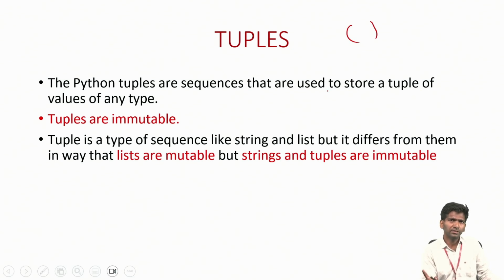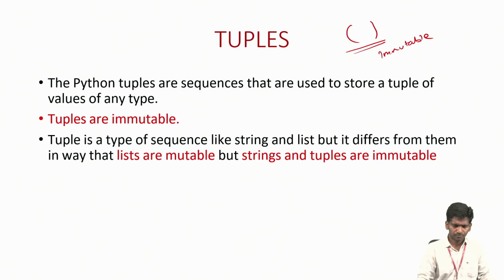Lists are indicated by square brackets. Okay, so tuples are immutable. That means we cannot perform any adding element, removing element, deleting element, pop element, anything. We cannot perform any operations. So we cannot manipulate the tuple elements. Okay, tuples are immutable. Lists are mutable.